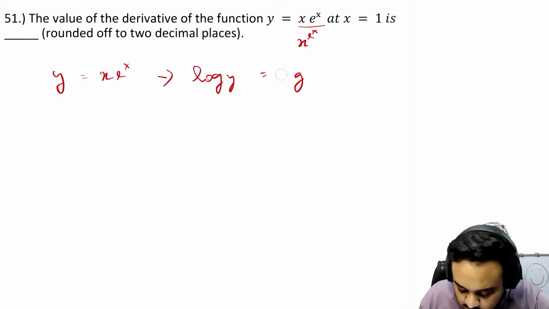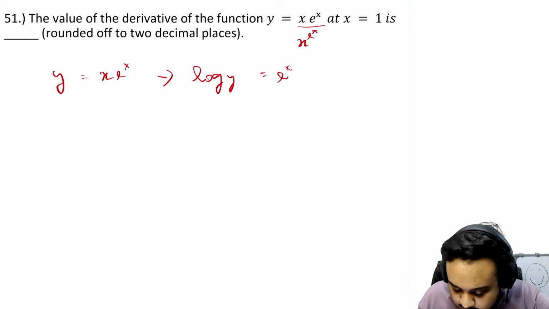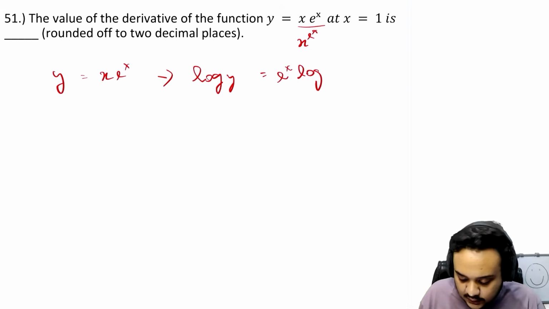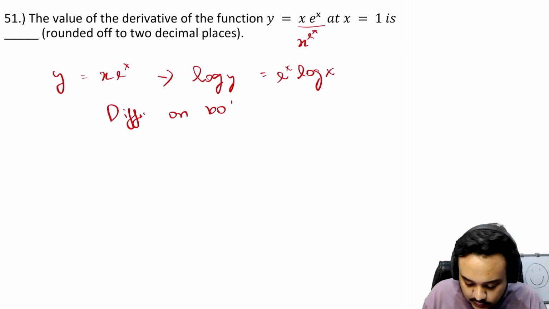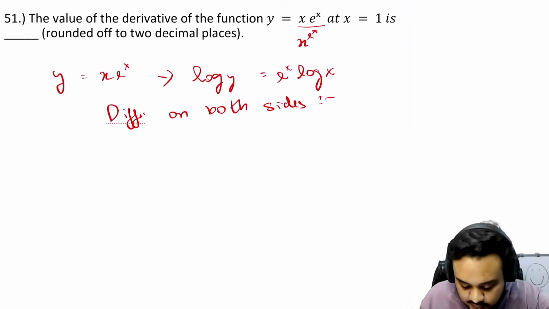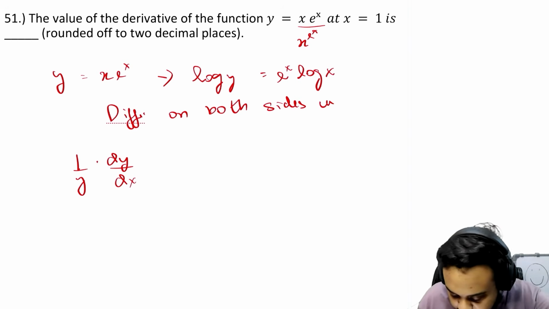So log y is equal to e to the power x times log x, since e to the power x will come down. Now differentiating on both sides, you are going to get 1 upon y into dy by dx, with respect to x.